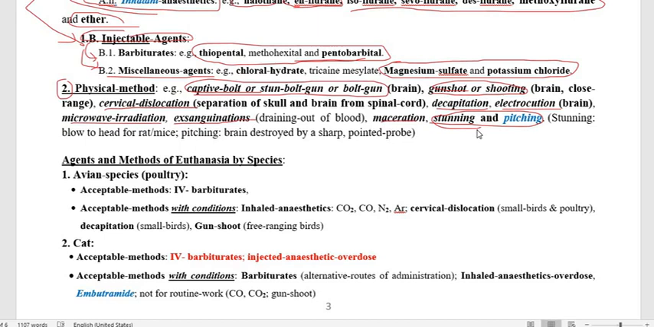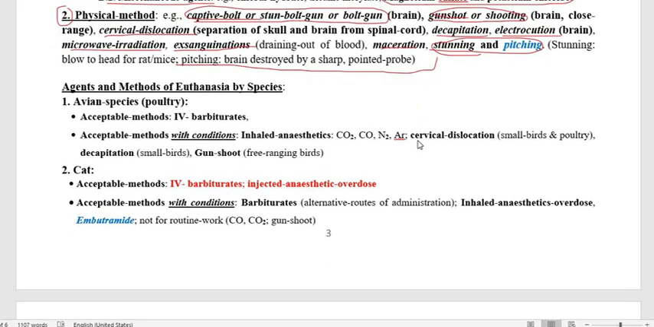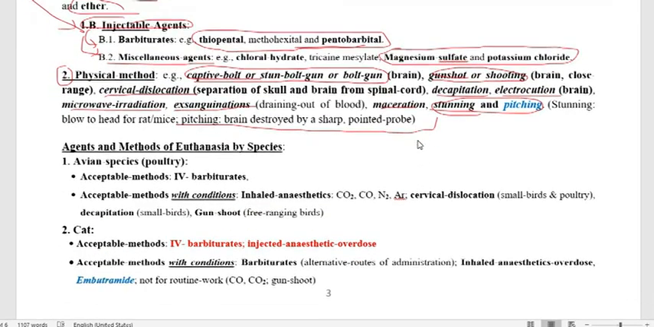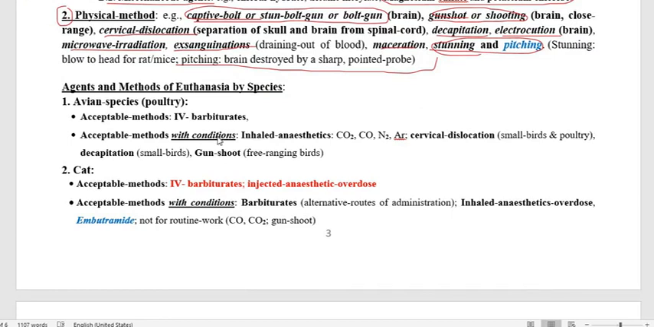This is used for the death of the laboratory animal, like rat and mice. We are stunning or pithing the animal. In case of stunning, we are striking the head of the rat and mice over a hard surface, and therefore this is called stunning. For pithing, we are inserting a pointed probe in the brain, so this is pithing, and this way is mainly for laboratory animals like rat and mice. So this is all about the physical ways of euthanizing the animal. Now we have to go through the different species.